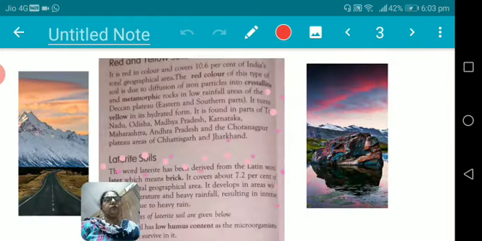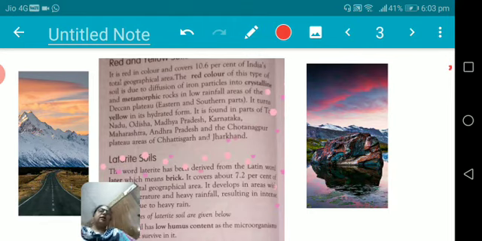Another type of soil is red and yellow soil. This soil is found in approximately 10.6% area of India. Its color is red. Some particles due to diffusion of the rocks are there.